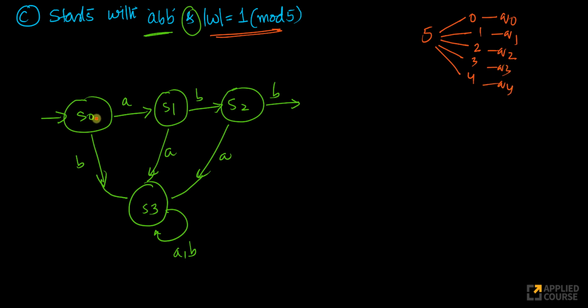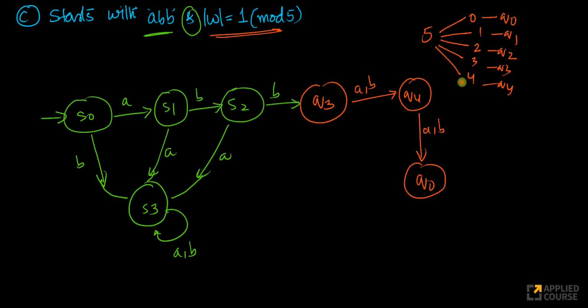By the time I reach here, I've already seen 3 characters, which means this should be Q3. From Q3, if I see one more character, I should go to Q4. If I see one more character here, I should go to Q0, because after 4, if you add one more character, you should go to 0. So from here, I should go to Q1, and from here, Q2.